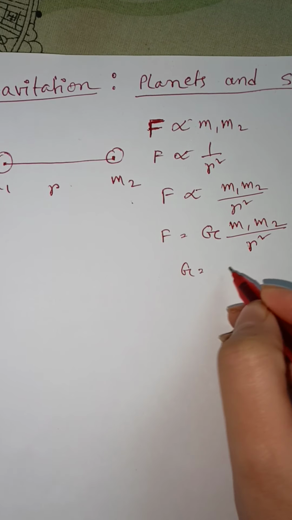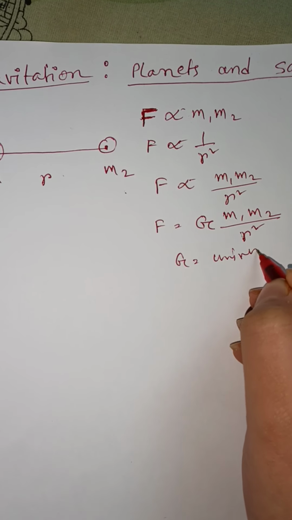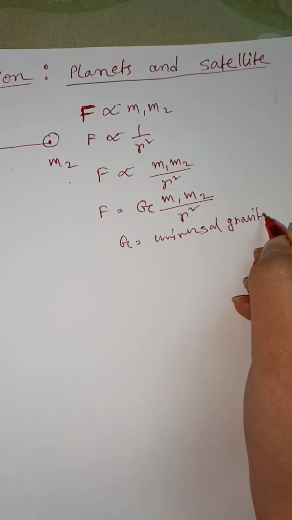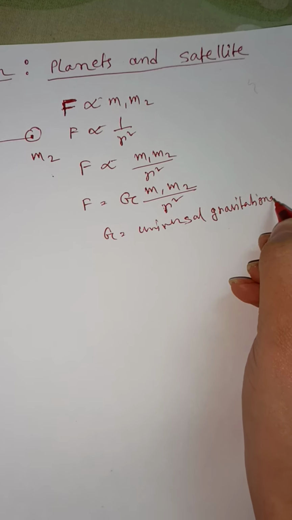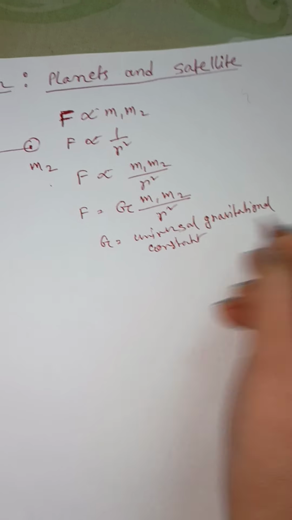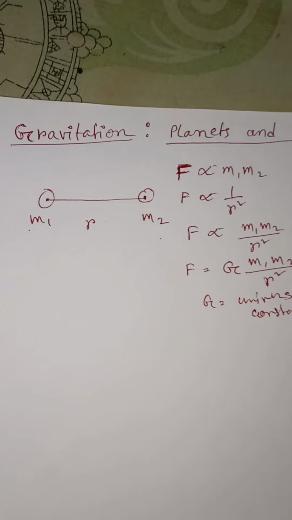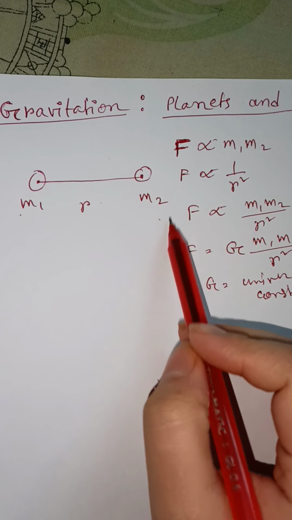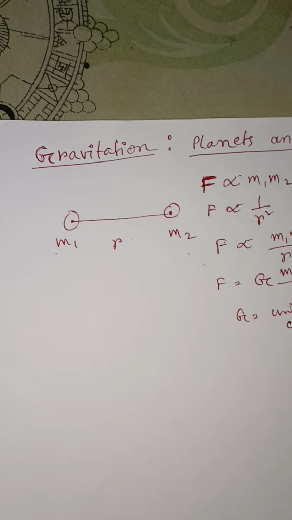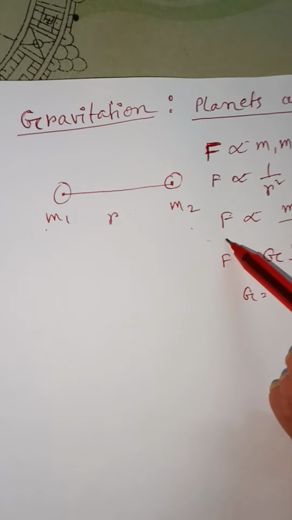Here capital G equals universal gravitational constant. Next, a more important thing: what is the direction of this force? Just look here, this is the attraction force.